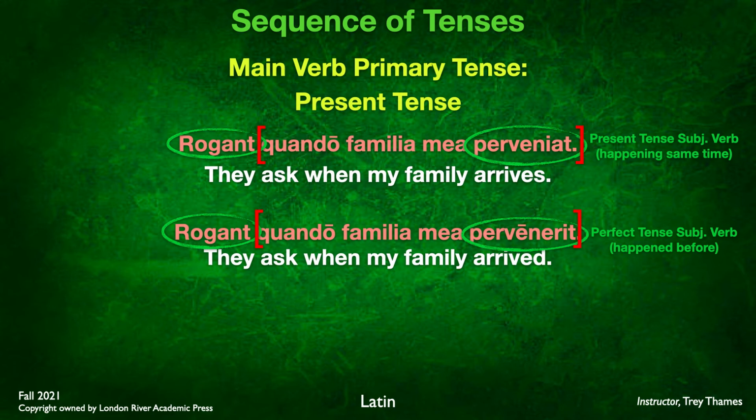So again, there's only two choices here. It's either going to be present tense if it's happening at the same time, or it's going to be perfect tense if it's happened prior to. So only two choices if our main verb is a primary verb, in this case, present tense. If it had been a future or future perfect, it would have been the exact same thing, either present tense or perfect tense in the secondary verb.